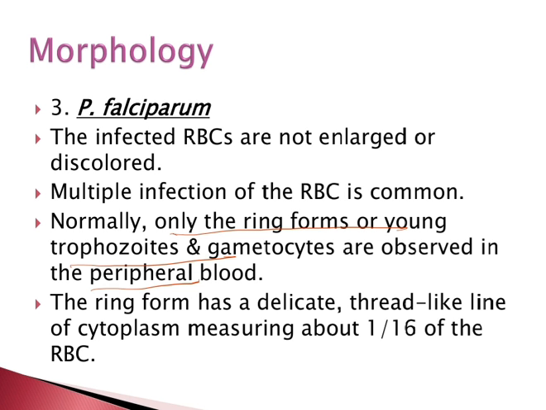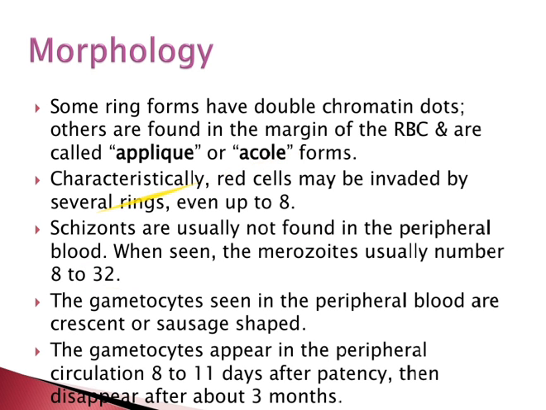Plasmodium falciparum. The infected RBC are not enlarged or discolored. Multiple infection of the RBC is common. Normally, only the ring forms or the young trophozoites and the gametocytes are observed in the peripheral blood. The ring form has a delicate thread-like line of cytoplasm measuring about 1/16 of the RBC.